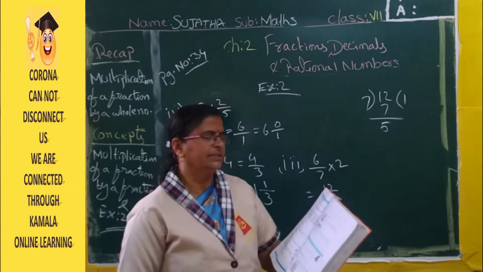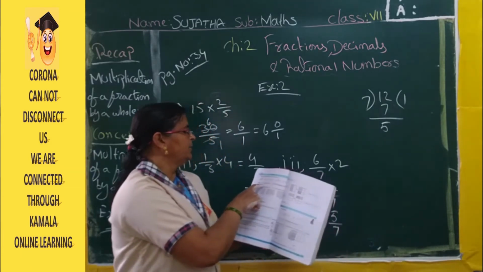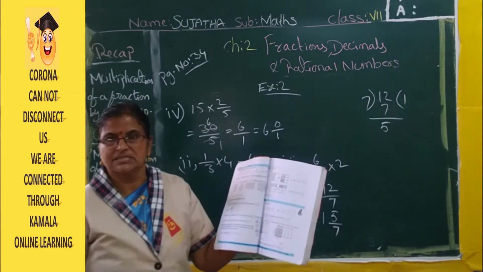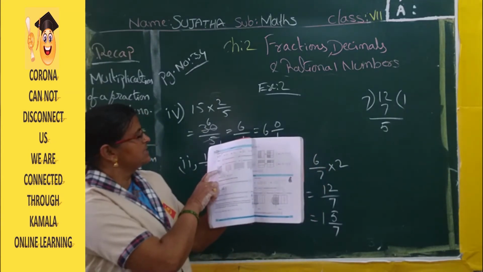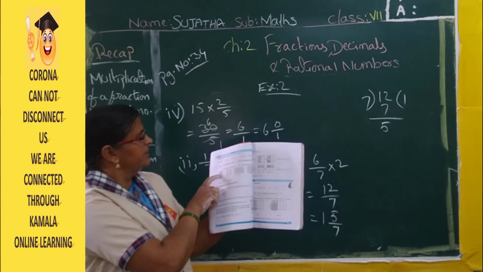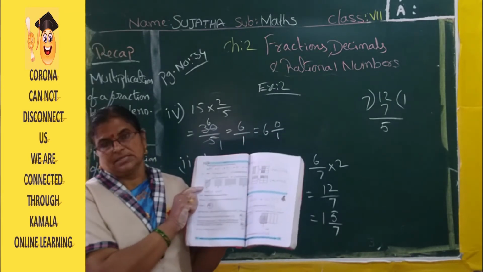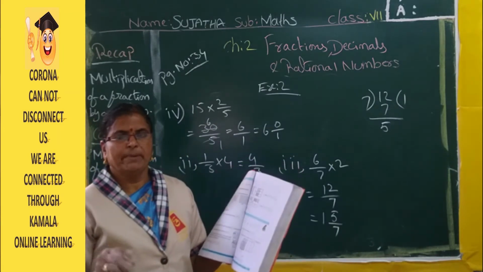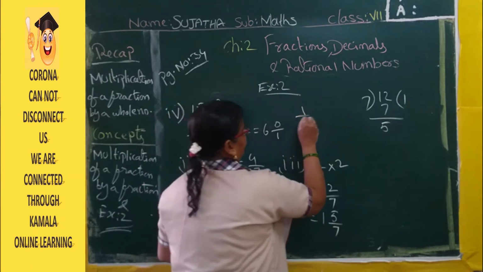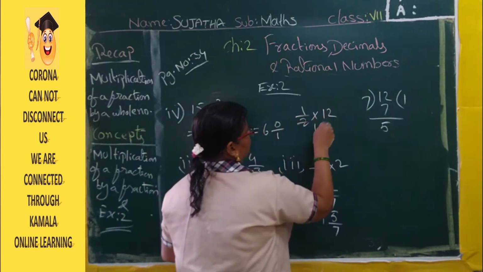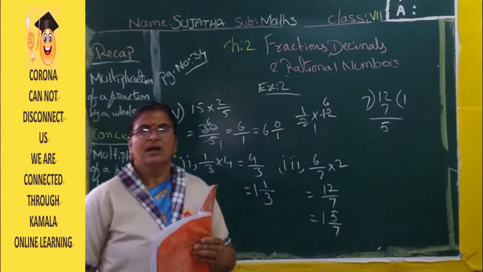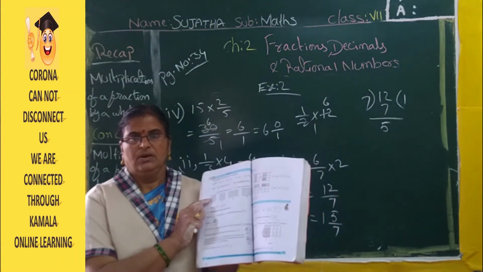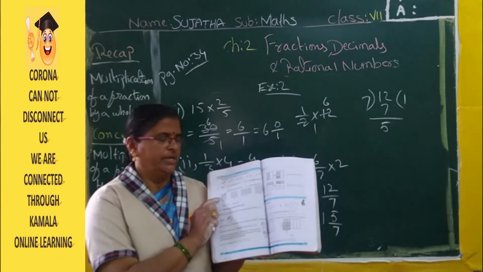Here, first one is given the circles. See, 1 by 2 of the circles in the box. First you have to count how many circles are there. In this box how many circles are there in total? 3, 6, 9, 12. 12 circles are there. So 1 by 2 of 12, that is 1 by 2 into 12. How much? 2 ones are 2, 2 sixes are 12. So 6. How many circles do you have to shade, ma? 6 circles you have to shade.